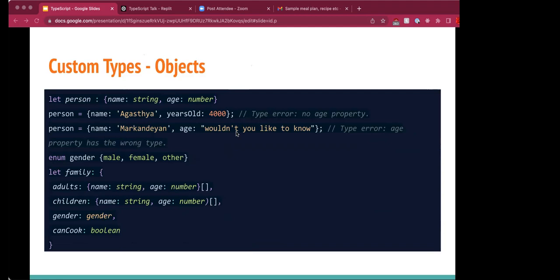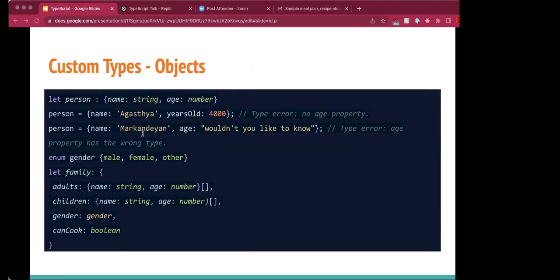So TypeScript object types are the most common custom types. Similar to how a variable name is defined, we annotate with colon and the type. So let's see this example. A person is defined as an object which has two keys, name and age, with type string and number respectively.